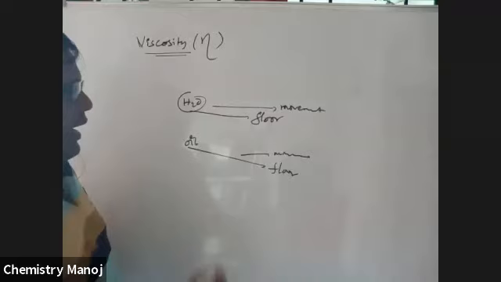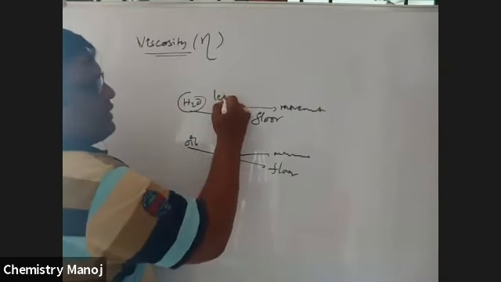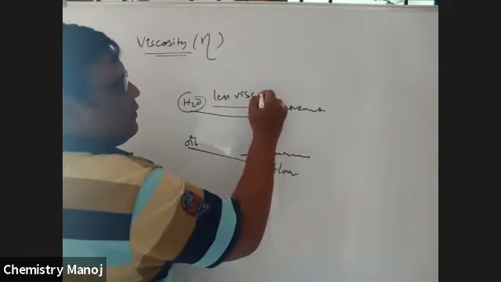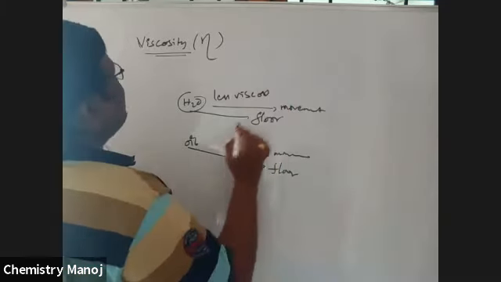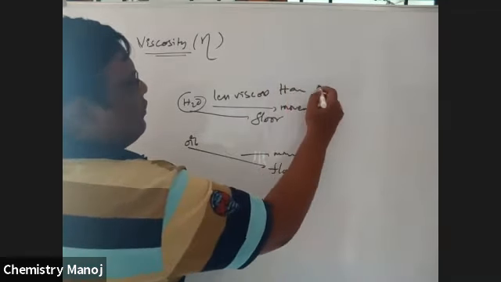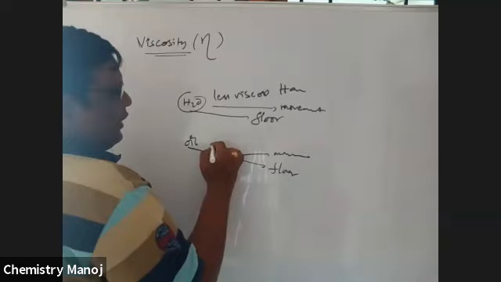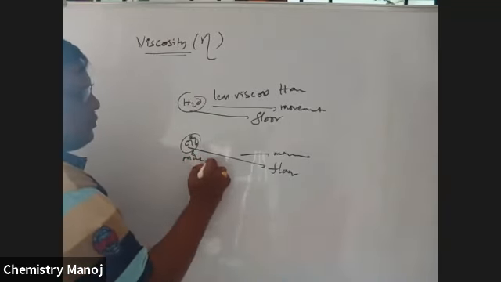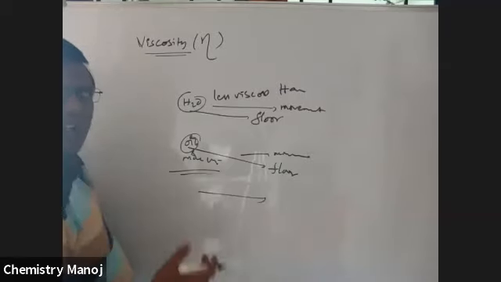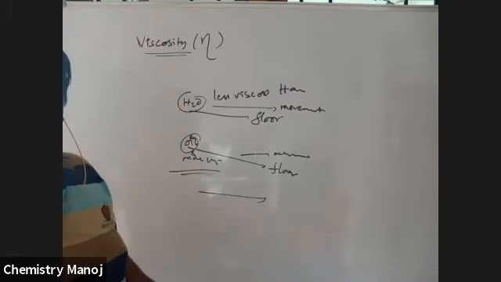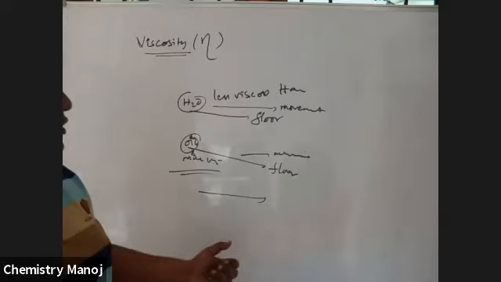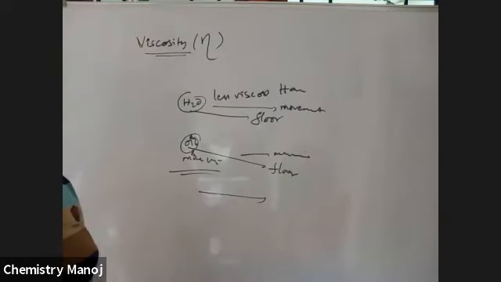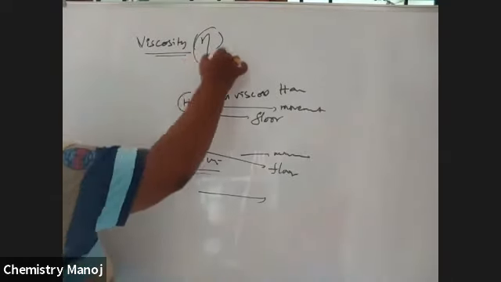That means water is less viscous than oil, and oil is more viscous. Viscous means resistance force, forces opposing the movement of particles. This is called viscosity, indicated with the letter eta.